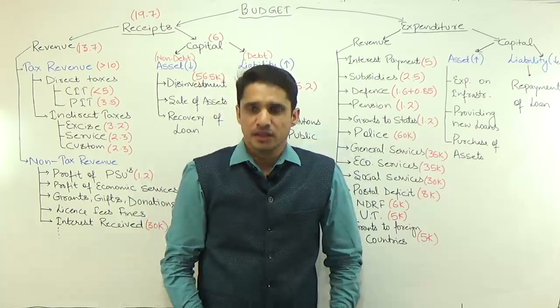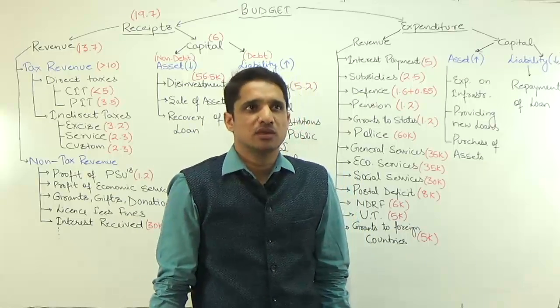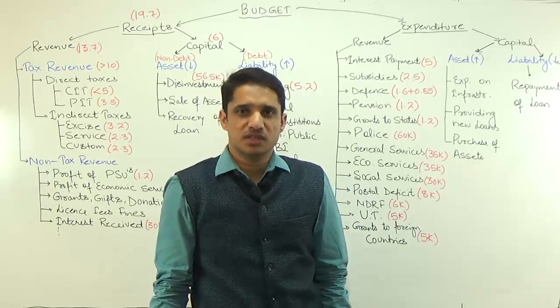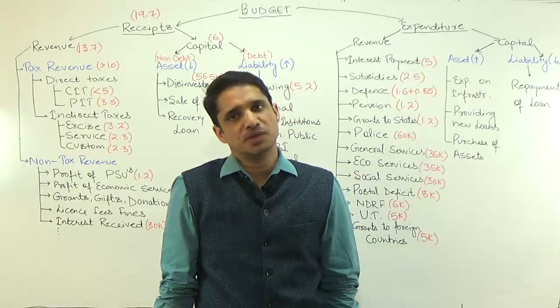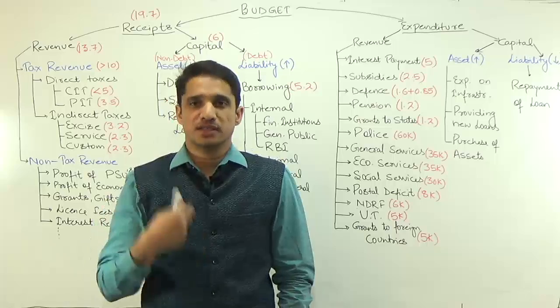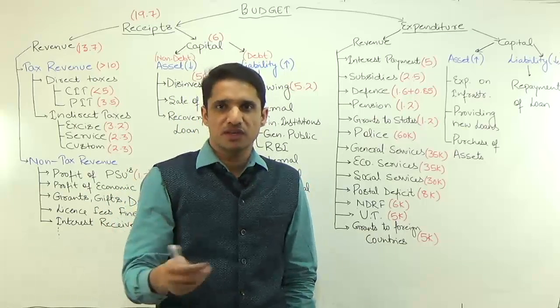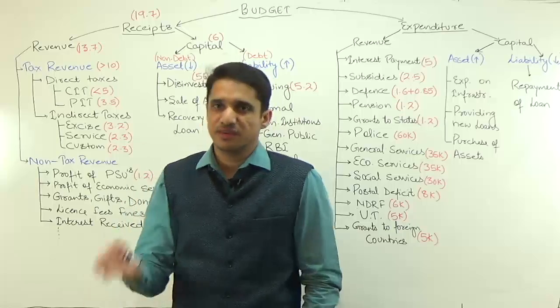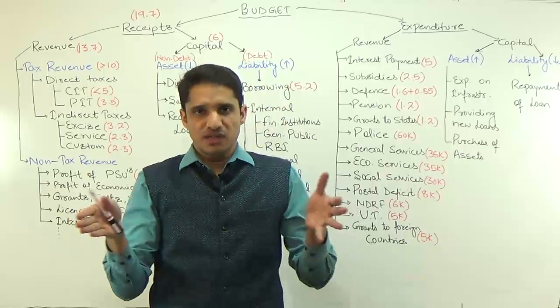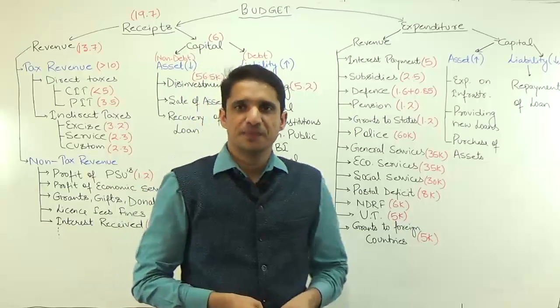Welcome back. During the last lecture of public finance, we discussed the budget making process. It starts from the month of September. In September, the Ministry of Finance sends some guidelines to the spending ministries, and by December they will cumulate this figure and send it back to the Ministry of Finance. By the second week of February, the Ministry of Finance cumulates this, and it is tabled in the Parliament on the last working day of February.